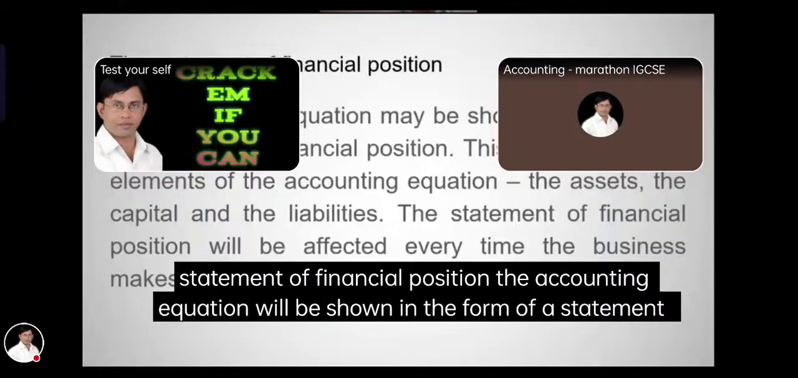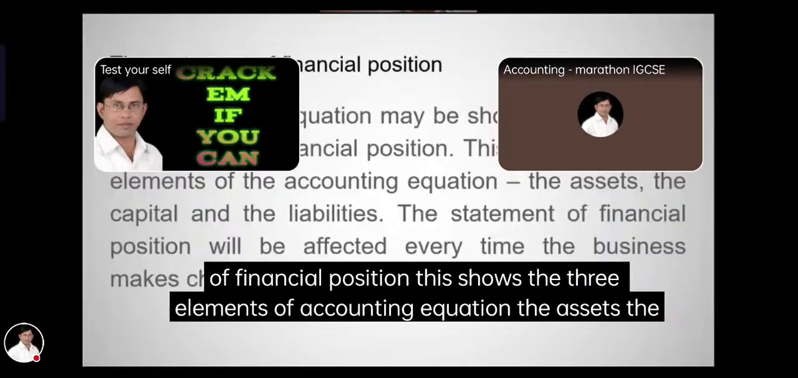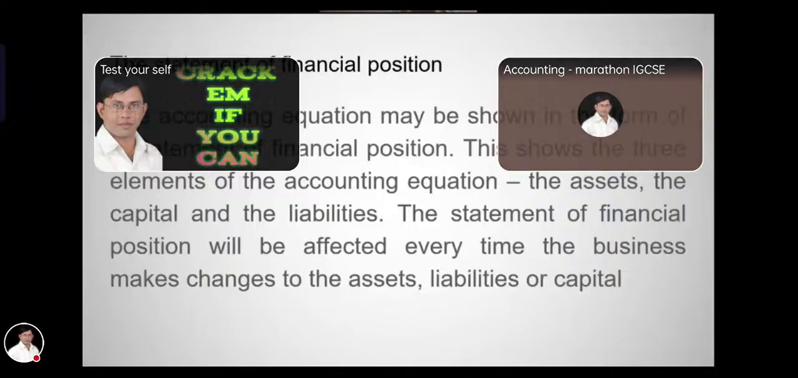The statement of financial position. The accounting equation is shown in the form of a statement of financial position. This shows the three elements of the accounting equation: the assets, the liabilities, and capital.